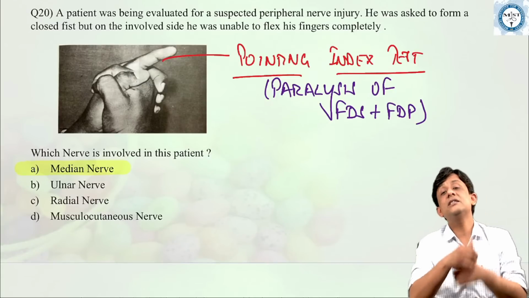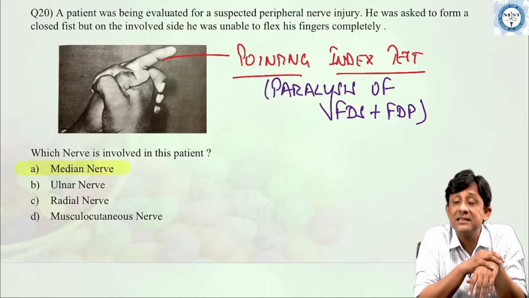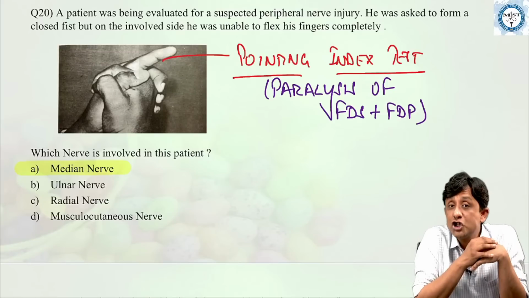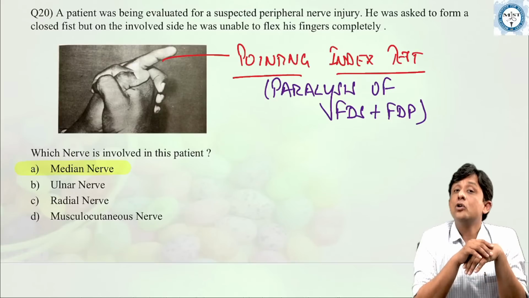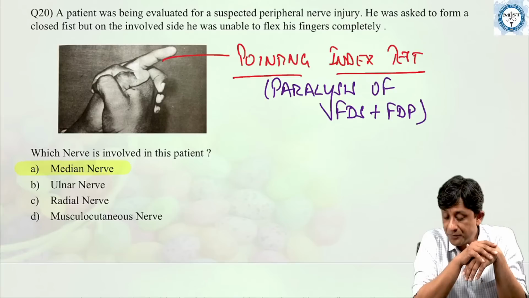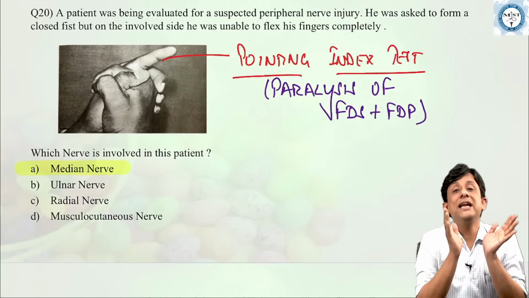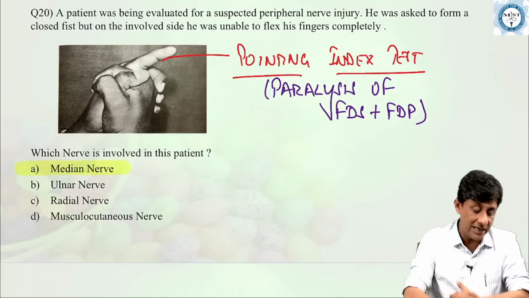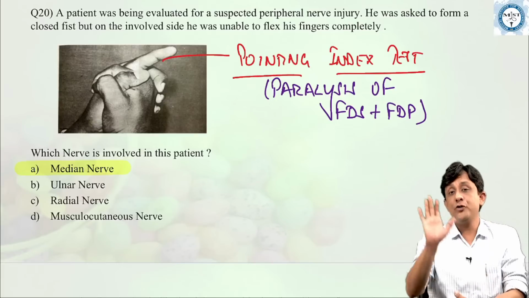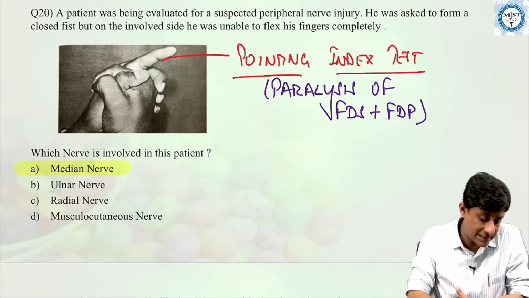So the answer here is median nerve. This is called as a pointing index test, also called as Ochsner's clasp test, also called as hand of benediction. So median nerve is the answer for this. There is a classical pointing index sign. Very good. I think all of you have got it absolutely correct.